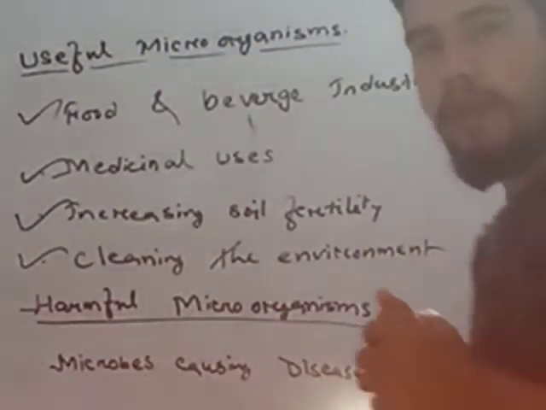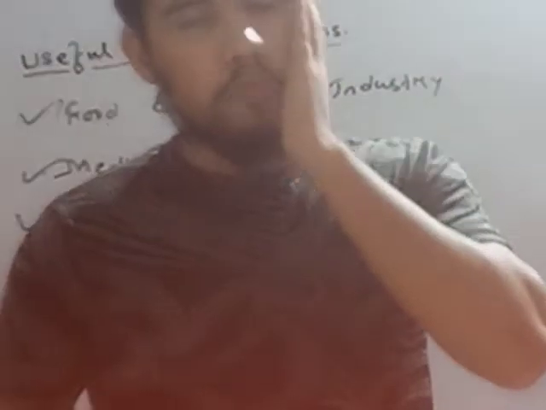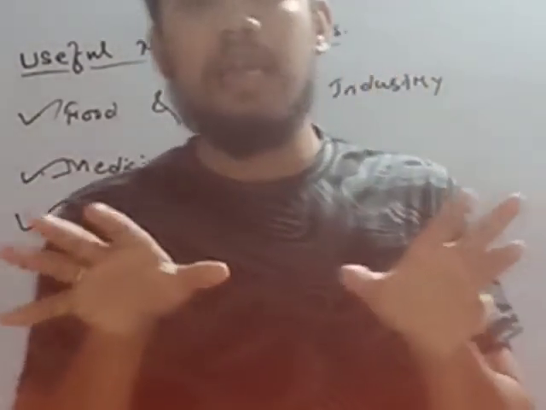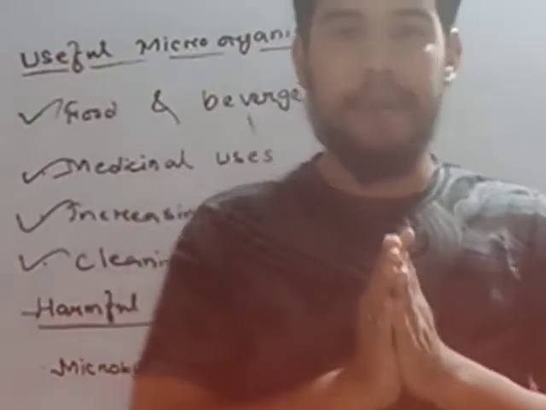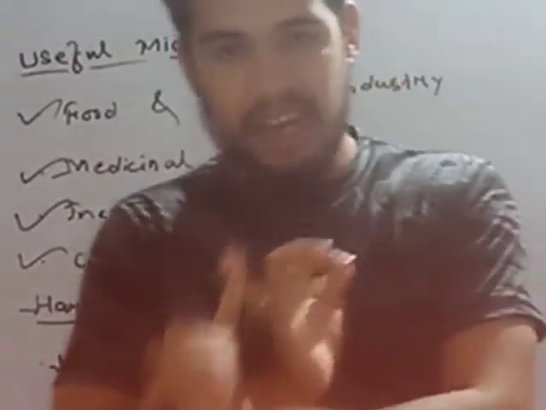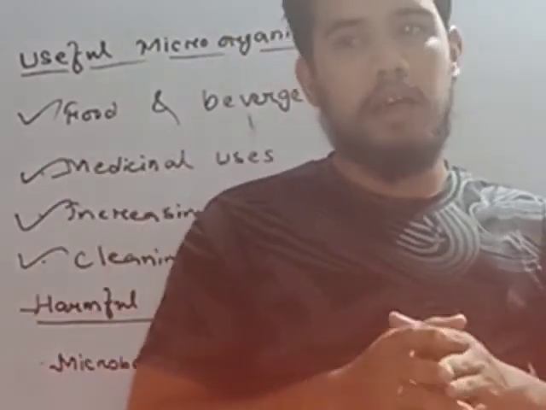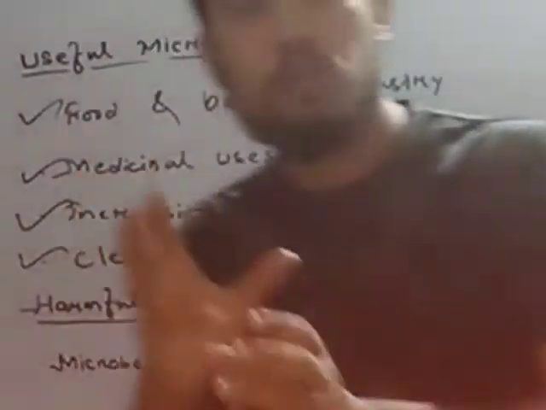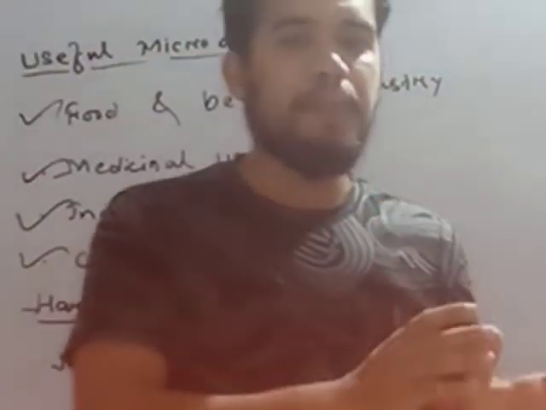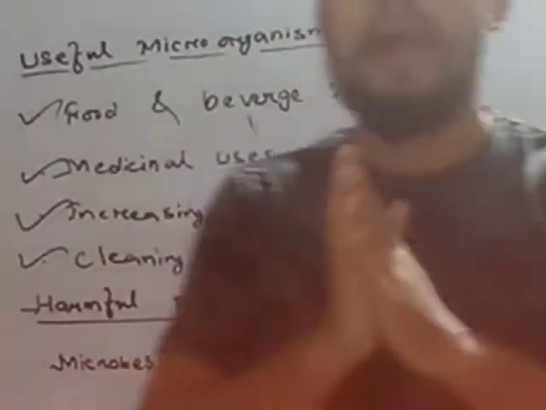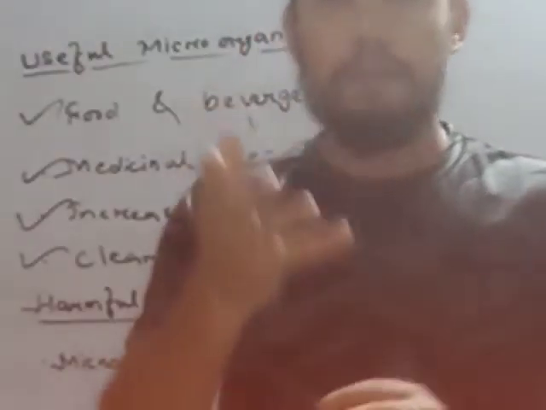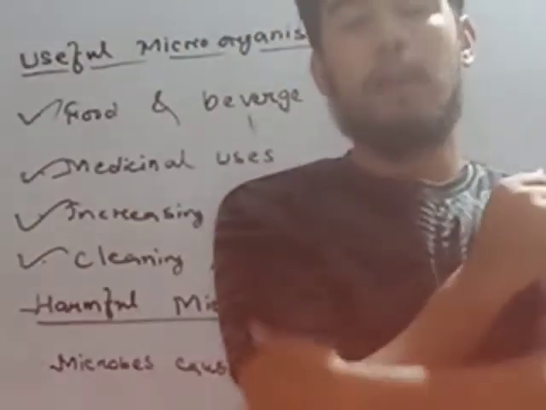Then cleaning the environment: we have studied some microbes which keep our surroundings clean by decomposing dead plants and animals. And one more point is that in wastewater some variety of microorganisms secrete some enzymes, some chemicals, which are used to clean the wastewater. And bacteria break down dead plants and animals into waste and produce biogas, and biogas is used for lighting or cooking food like LPG.